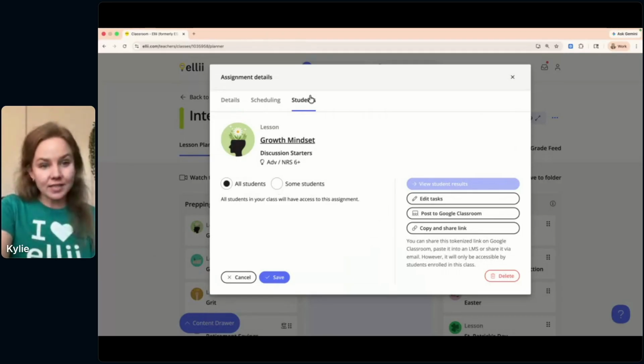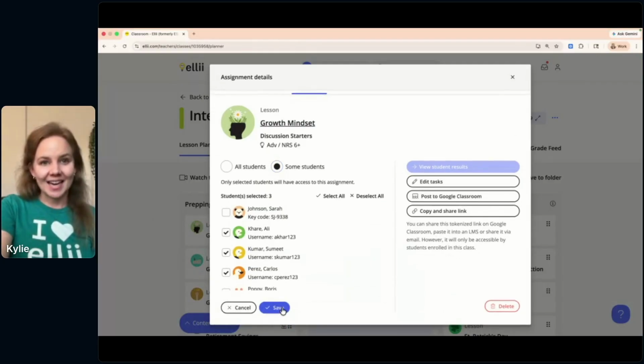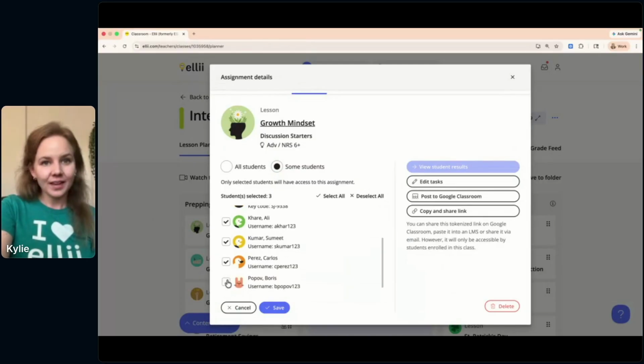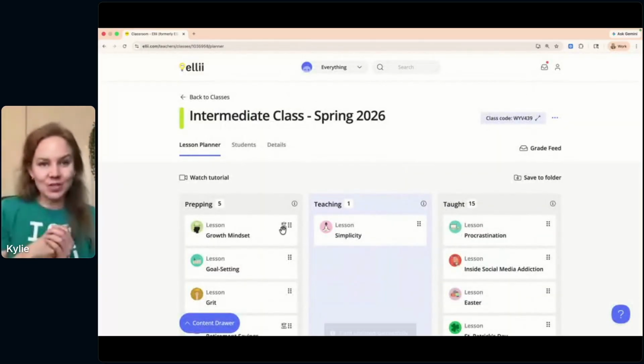So you'd click on the Students tab at the top, click on Some Students, and then you'd select who you want to assign this to in the class and click Save. Then a little student icon with a little graduation cap appears in the corner.